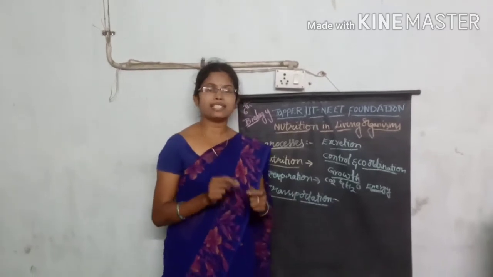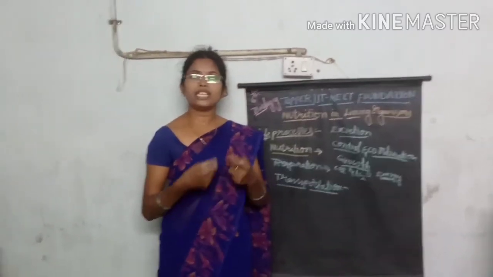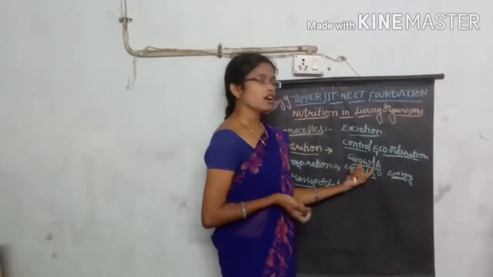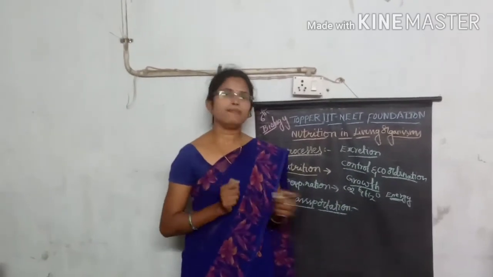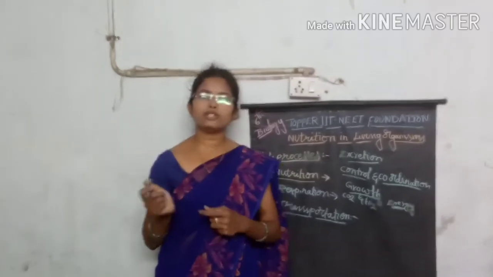So the size of the body increases in the process of growth, but it differs from organism to organism.